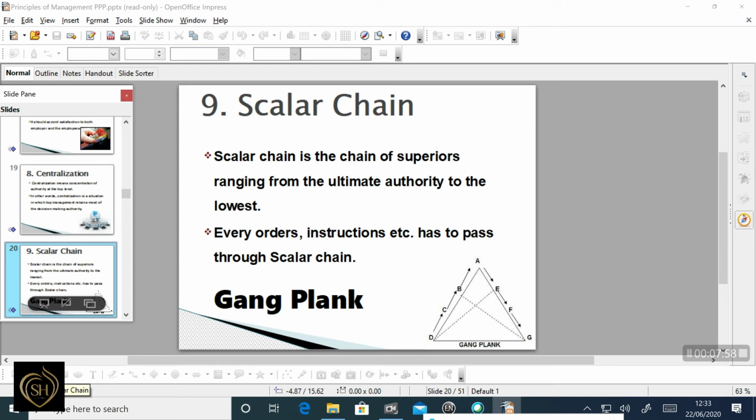In this authority method, a diagram is given there. It is called a gang plank. If B wants to communicate immediately with G, then he can communicate directly with G. That is a shortcut method for the scalar chain, making communication easy. That is known as the gang plank.